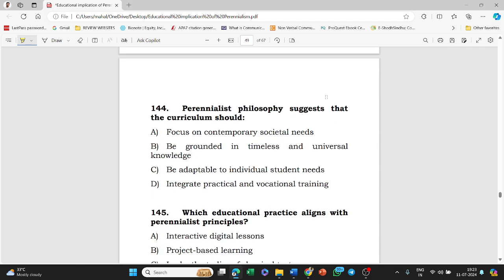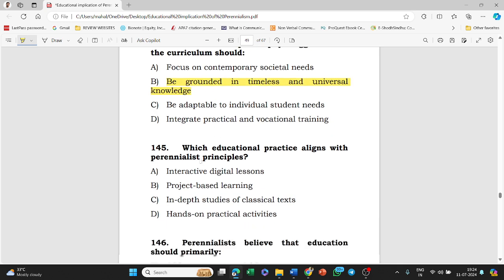Next, perennialist philosophy suggests that the curriculum should: focus on contemporary societal needs, be grounded in timeless and universal knowledge, be adaptable to individual student needs, integrate practical and vocational training. Answer of this question is option B, that is be grounded in timeless and universal knowledge.